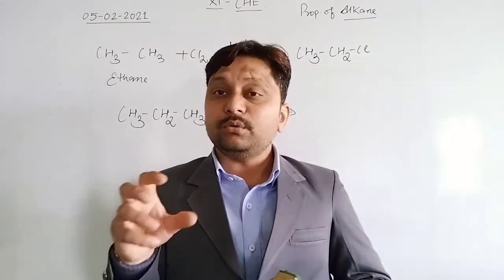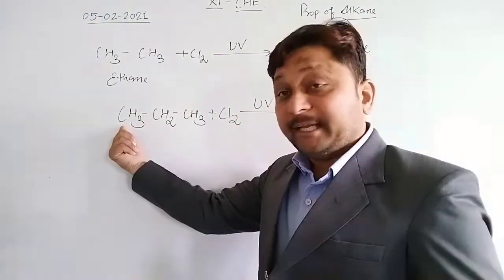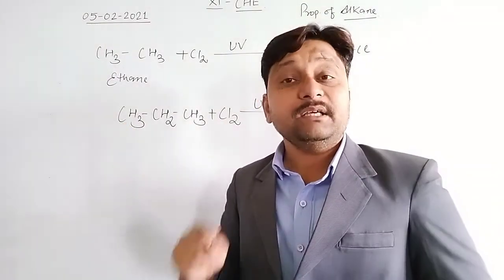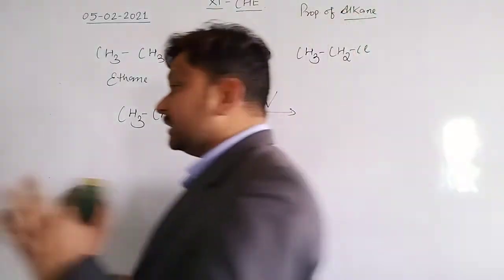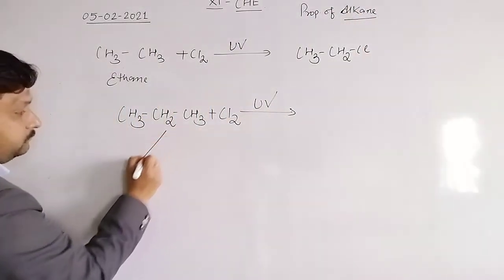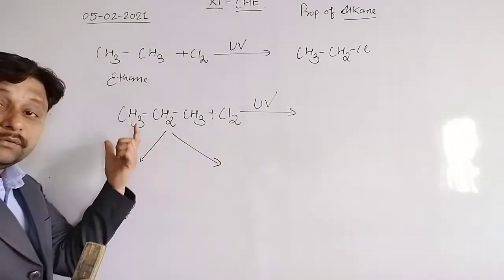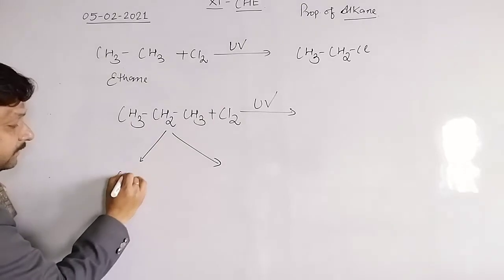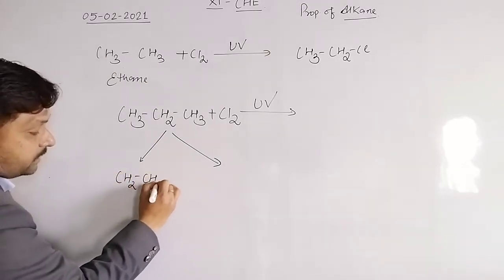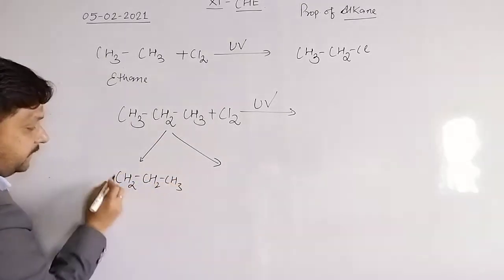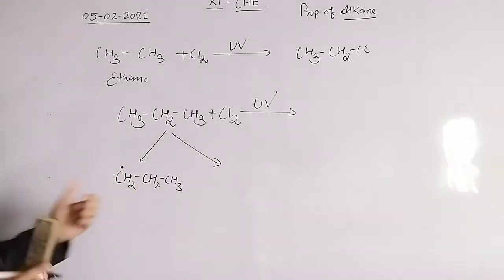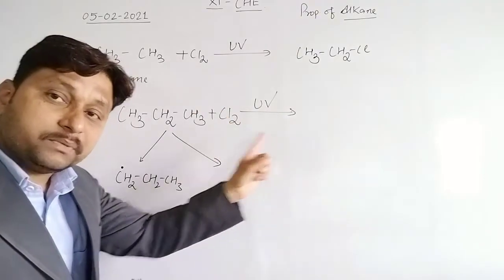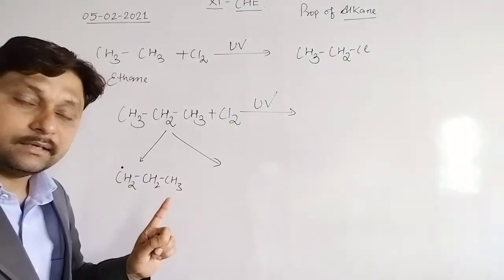Clear? So see here, if hydrogen is eliminated from any one of the CH3, the remaining part will be a CH2 free radical. Means there are two possibilities. The first possibility is if the CH3 eliminates hydrogen, the remaining part will be CH2, CH2 and CH3, and this CH2 contains the free radical, because the reaction is in presence of ultraviolet rays, and in presence of ultraviolet rays the reaction is favored to the free radicals. Clear?